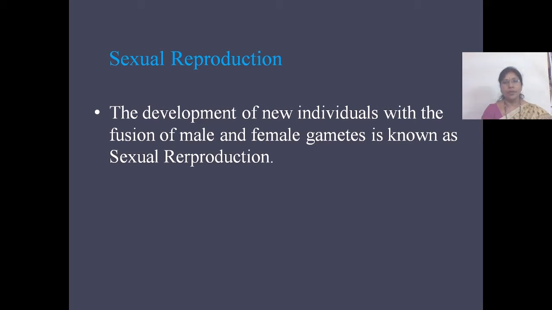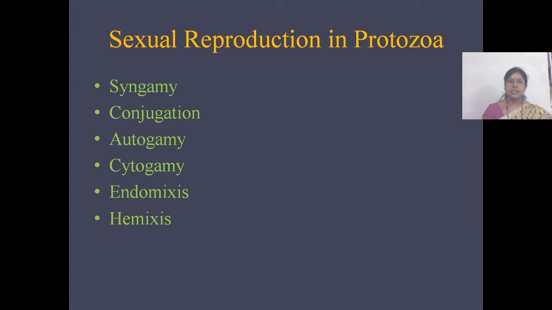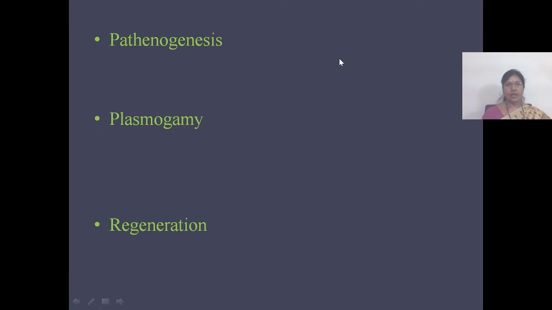The development of new individuals with the fusion of male and female gametes is known as sexual reproduction. The sexual reproduction methods in protozoa include syngamy, conjugation, autogamy, cytogamy, endomixis, and hemixis. Apart from sexual and asexual reproduction, there are some other types of reproduction called parthenogenesis, plasmogamy, and regeneration.